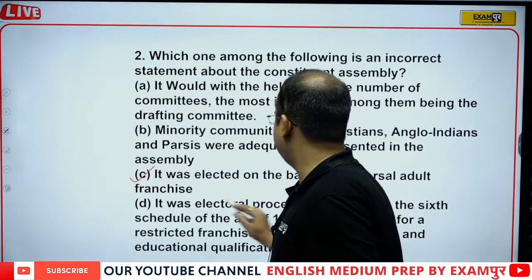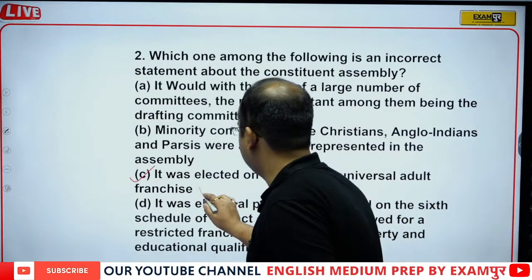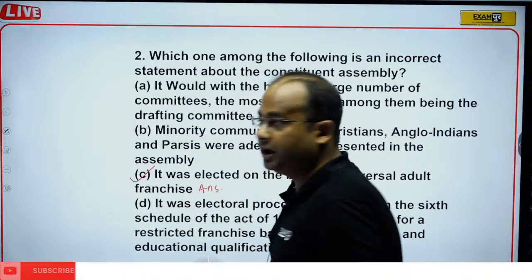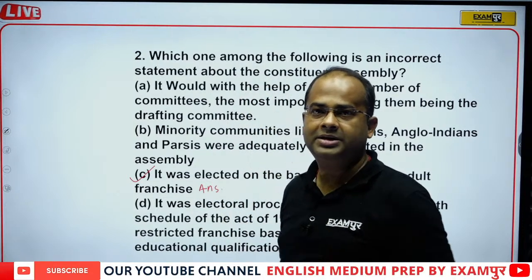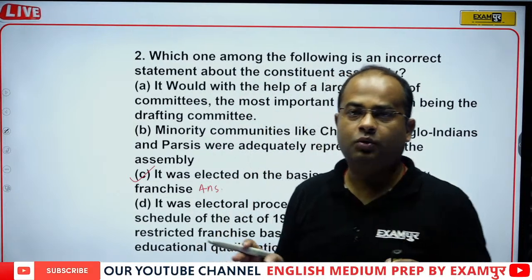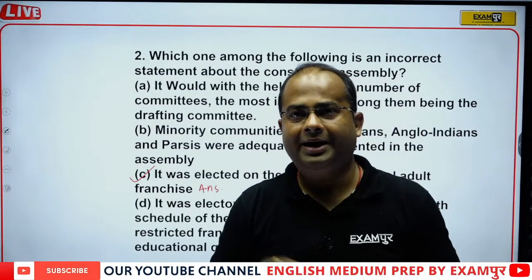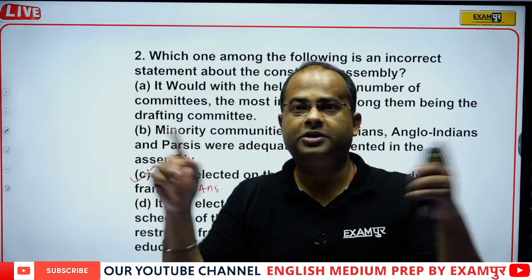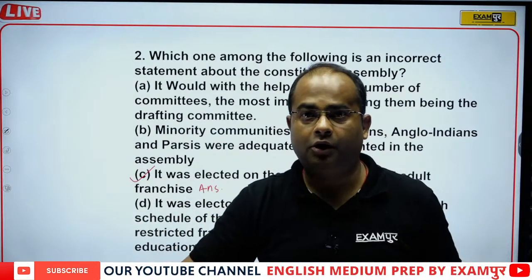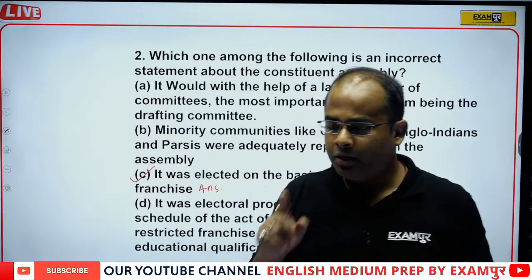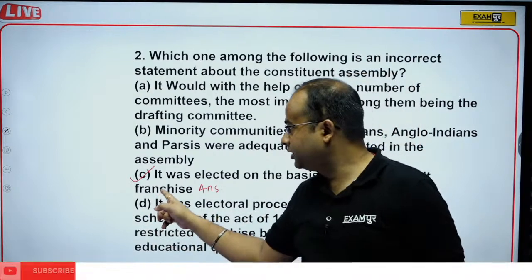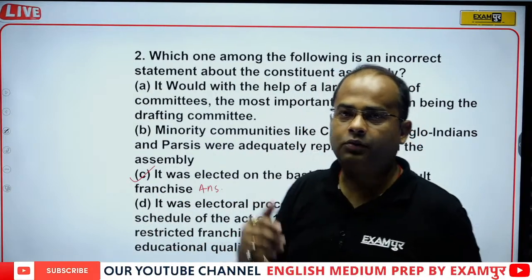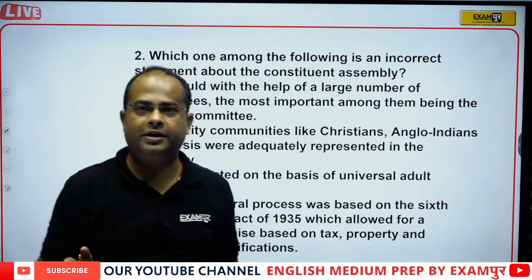It was not elected on the basis of universal adult franchise. It was not so in the Constituent Assembly, because an indirect election was held, and universal adult suffrage is a feature of direct election, like we have in Lok Sabha. So, the correct answer will be option C, guys. It is not like it was based on universal adult suffrage.